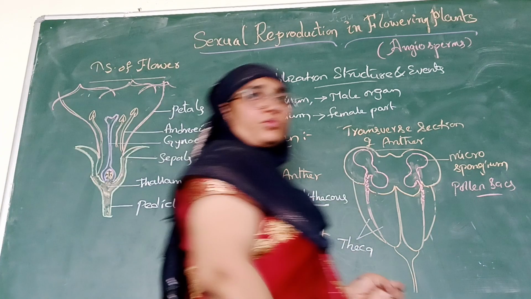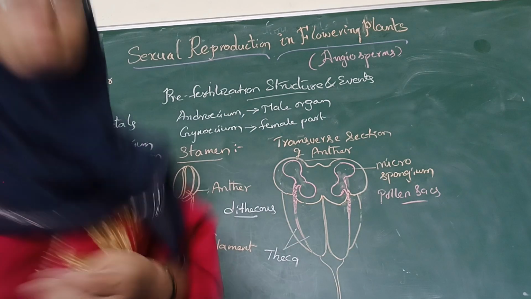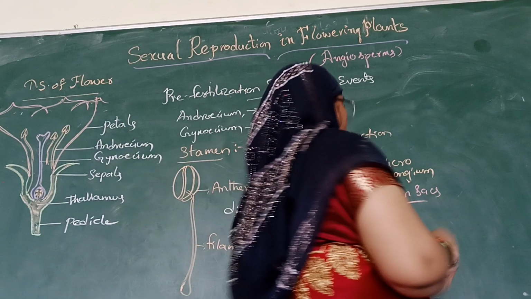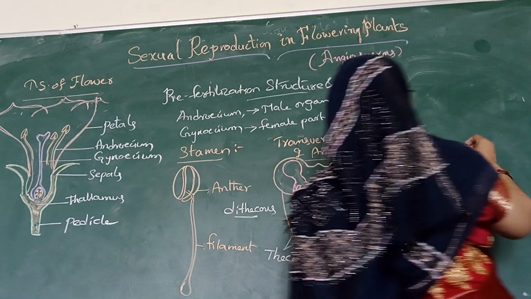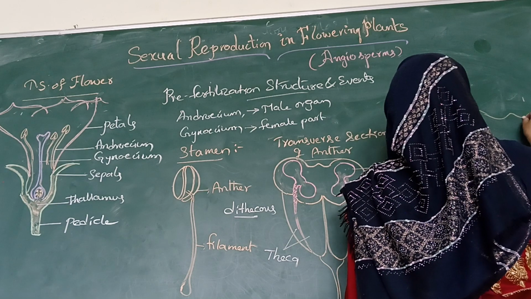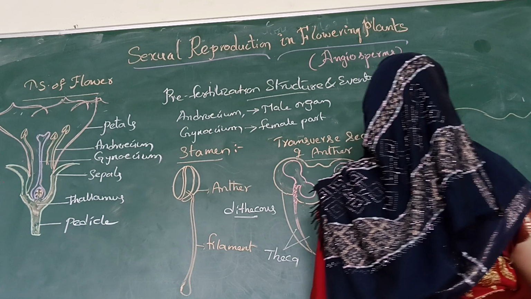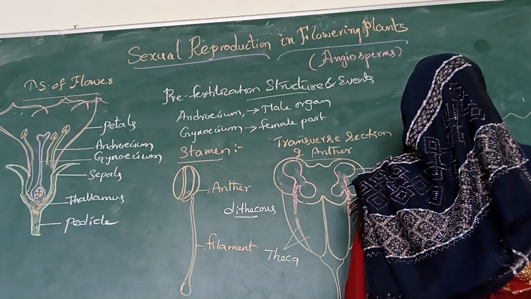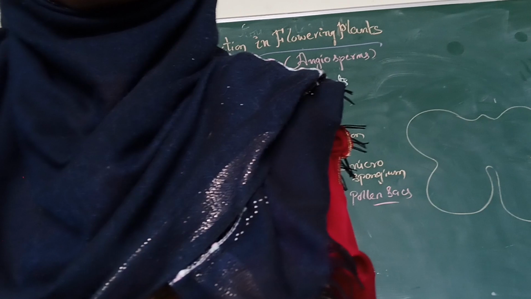The diagram I am going to draw now is the transverse section of a young anther.